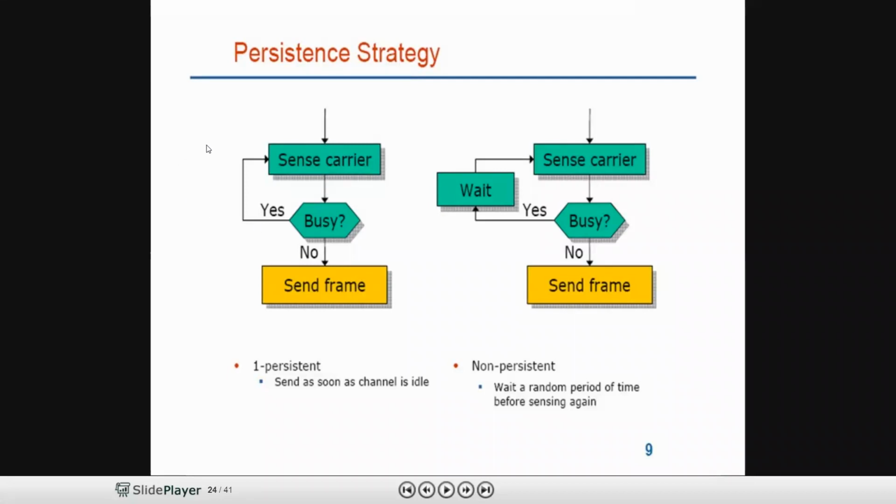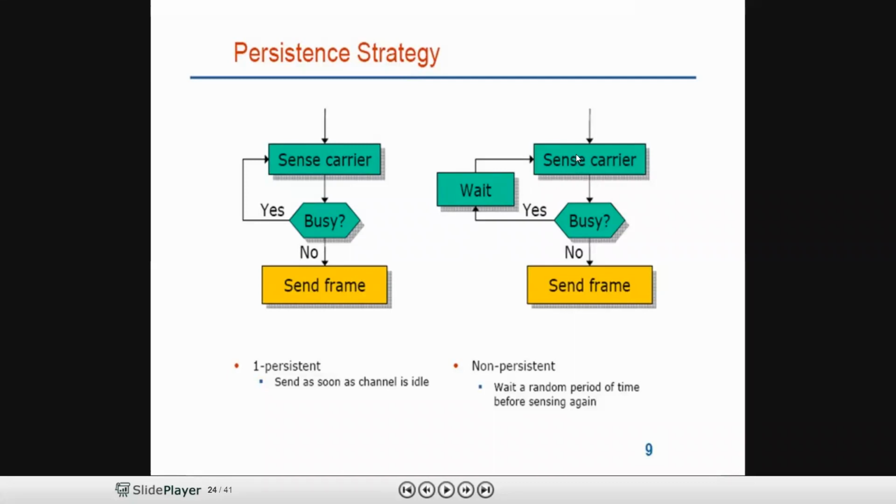Sense, busy, continuously sensing. Once the channel becomes free, it sends the frame. That is why it is said to send as soon as the channel is idle. How does the station know the channel is idle? It continuously senses the carrier, so the station can know when the channel becomes idle.